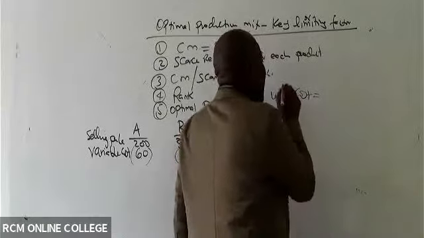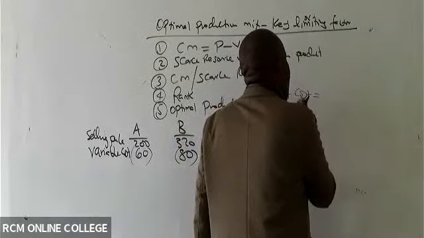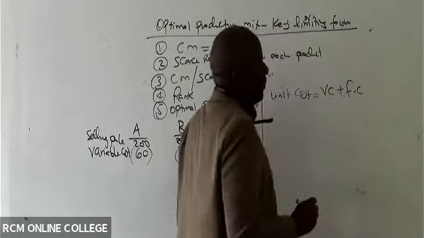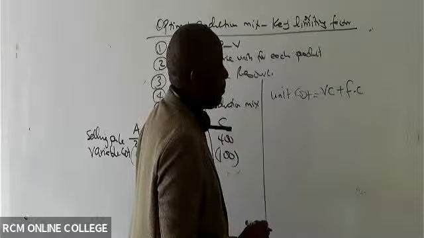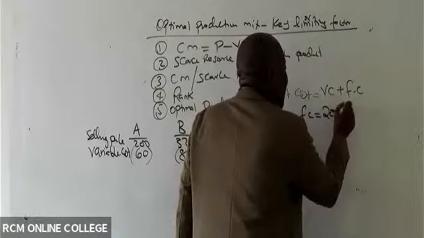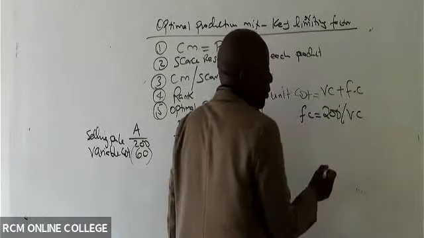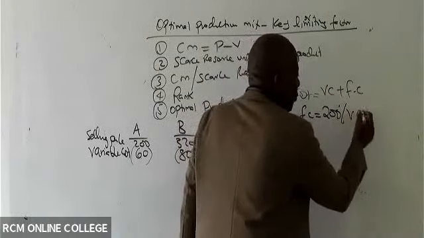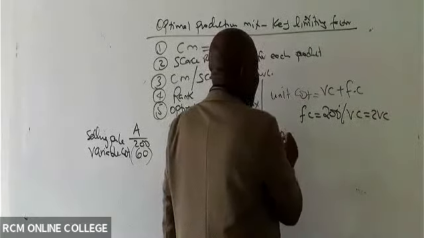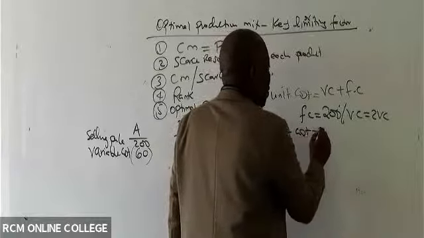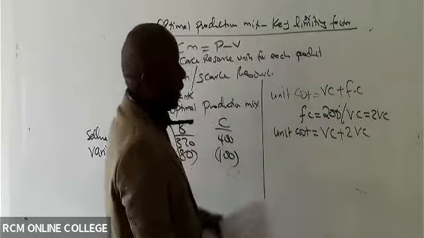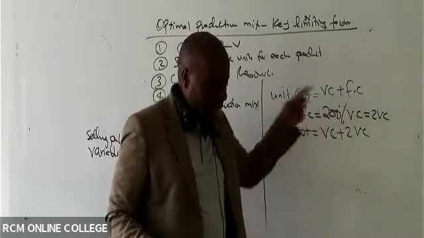Ordinarily, total cost will always be variable cost plus fixed cost. They have told me that to get fixed cost, they take 200% of variable cost, which is the same as 2 variable cost. So unit cost will be VC plus 2 VC instead of the fixed cost.